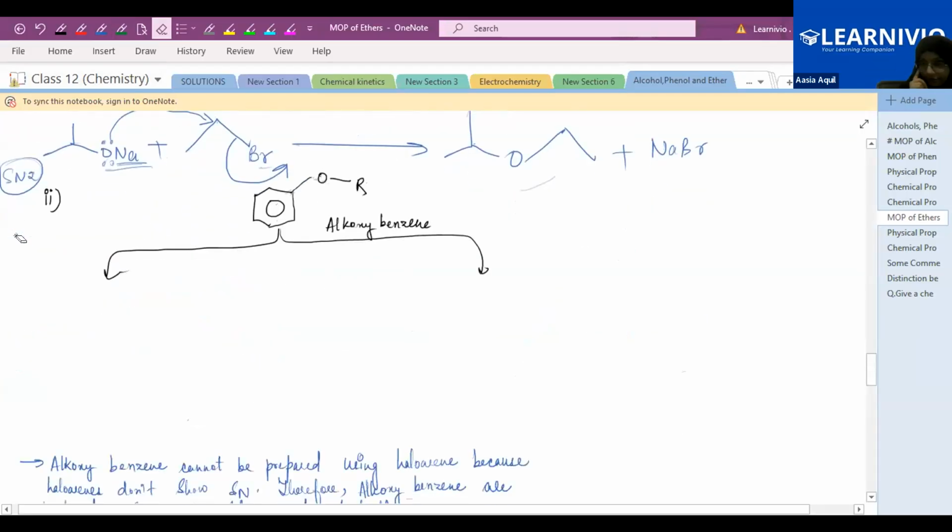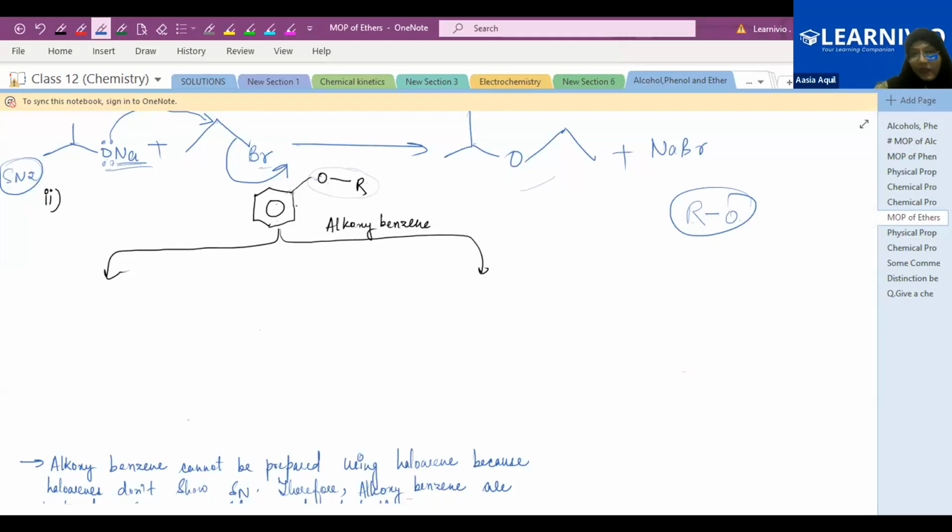Suppose this is an alkoxybenzene. An alkoxy group is attached to the benzene. RO group, alkyl group with oxygen linkage, is alkoxy. When the alkoxy group is attached to the benzene, how will you break the bond? Which bond will be cleaved, and which group will be formed as an alkoxide and which as an alkyl halide,